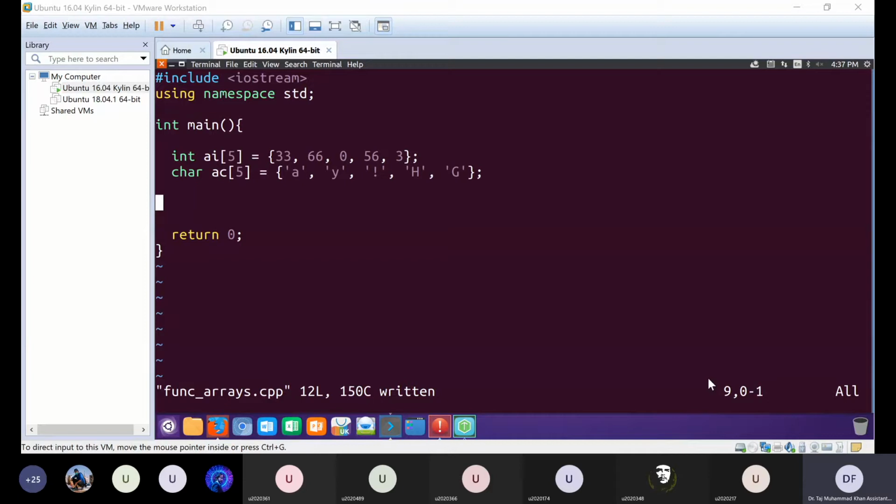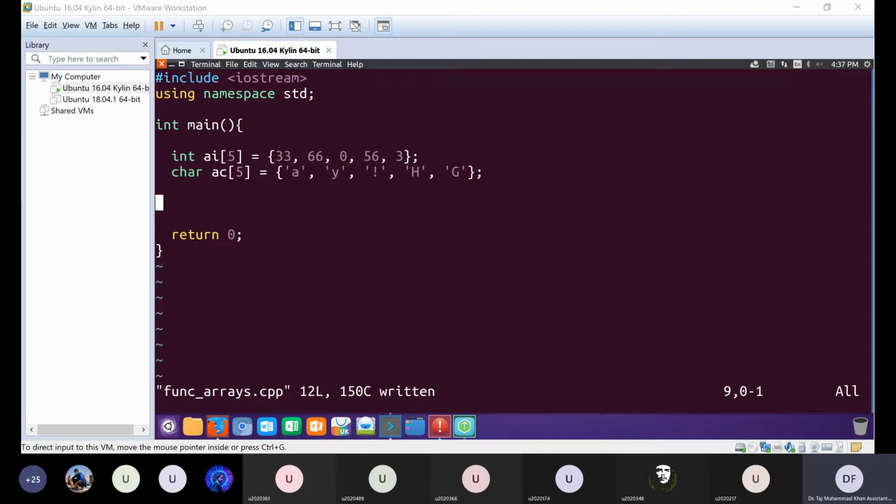So stored at different memory locations next to each other. Okay, very good. So the key point is that they are all next to each other. So if we know the address of one element in the array, we can calculate the address of any other element in the array, because we will know the size of each element, and if you know the index of the element and the address of one element, then you can increment or decrement that address to get the addresses of all the other elements of the array.